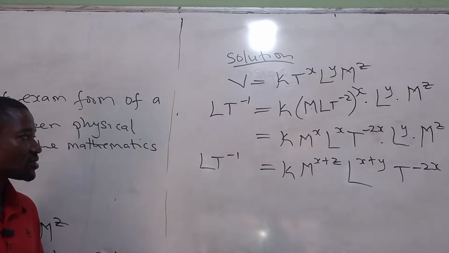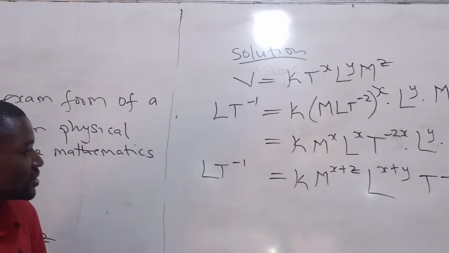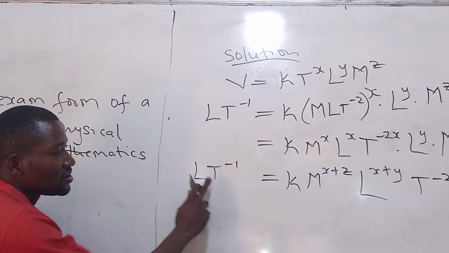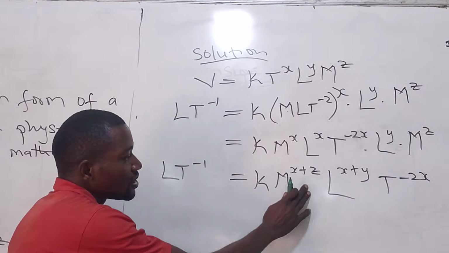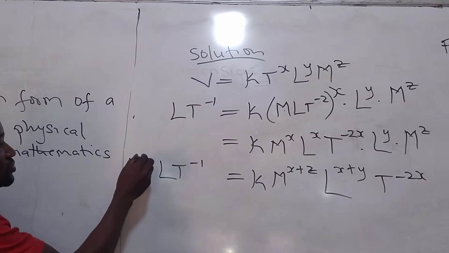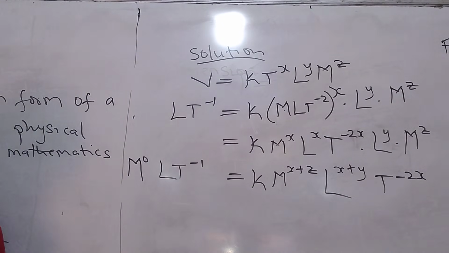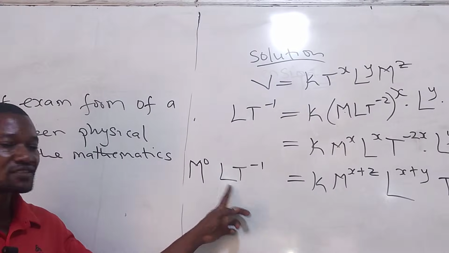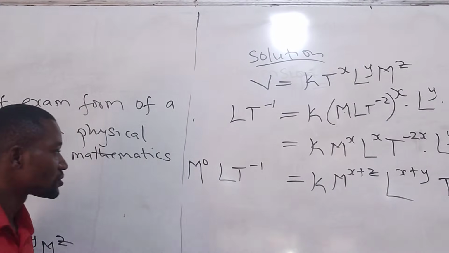So what is the next step? Who will tell us? Okay, the next step is that we have L here, we have T here. We equally have on this side M here, but we don't have M here. So we introduce the mass to power 0. Remember, anything raised to power 0 is 1. When you multiply, it stays the same.